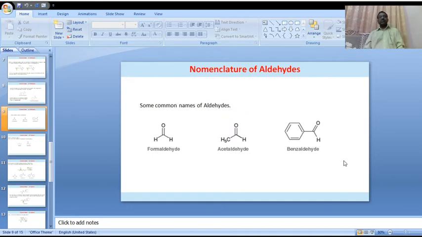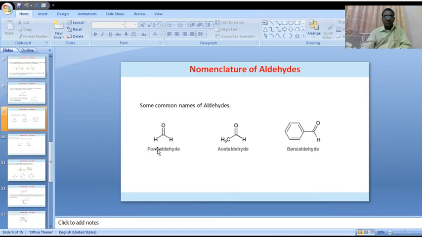Now some examples, some common names of aldehydes. Just now we discussed, in the first slide, some of the common names. Here only one carbon containing the aldehydic functional group, 2 hydrogen atoms and CO, the carbonyl functional group.